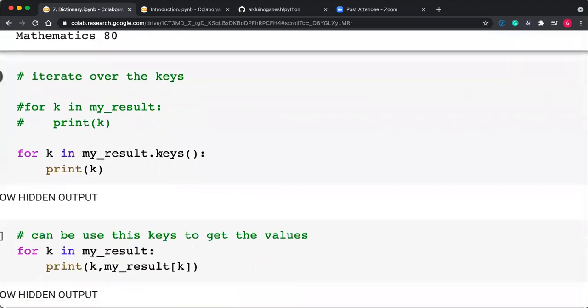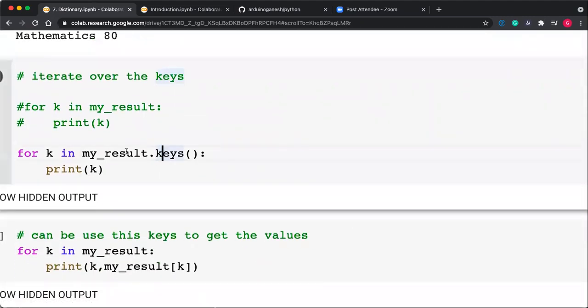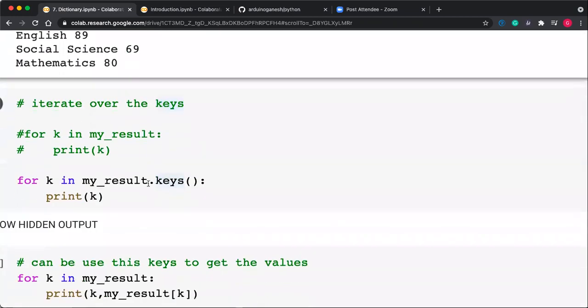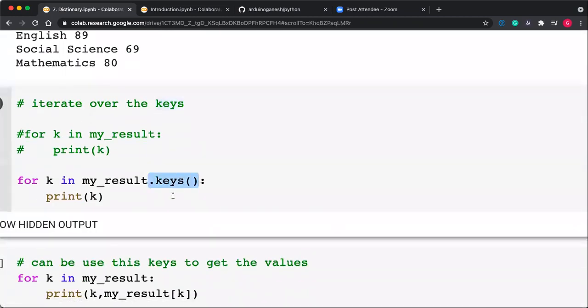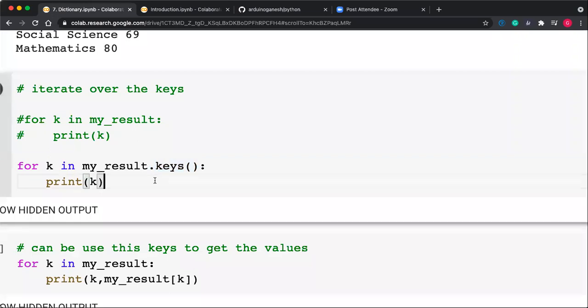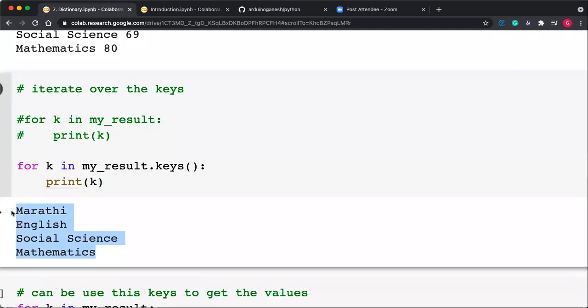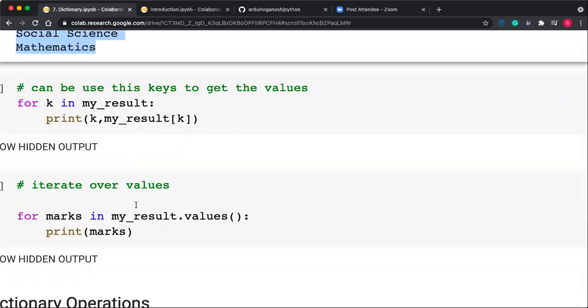Okay, we can iterate over the keys also. Previously we used .items(). Here I'm using .keys(). So what is the output? I'm getting only the subjects. I'm not getting the values because I'm iterating over the keys only.